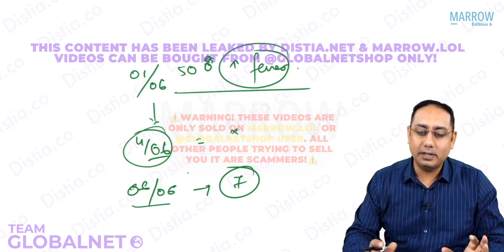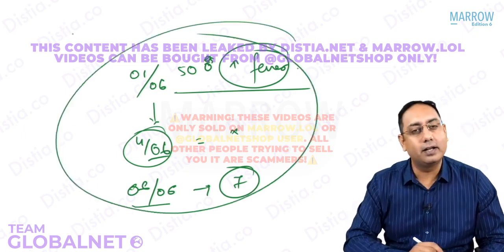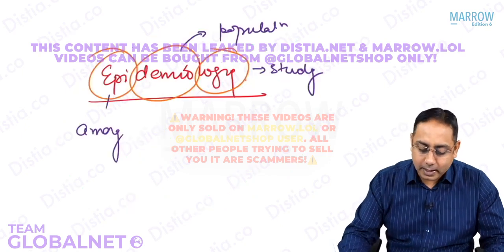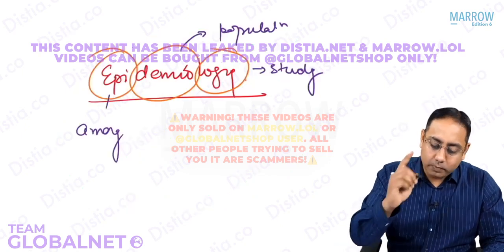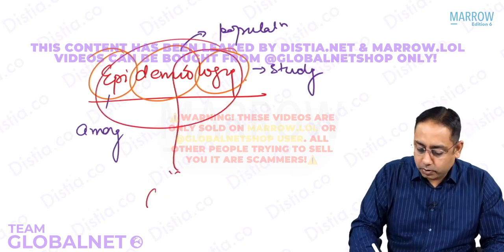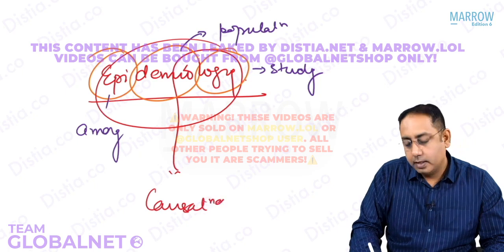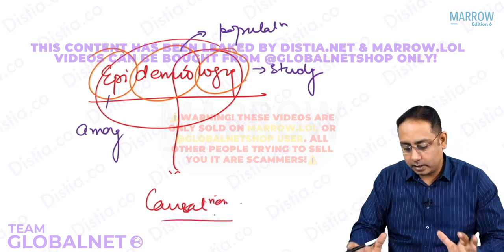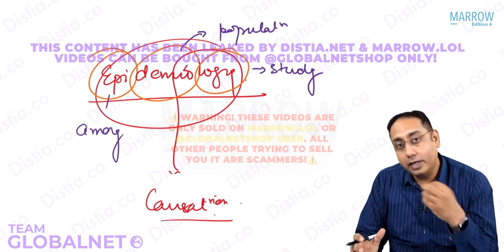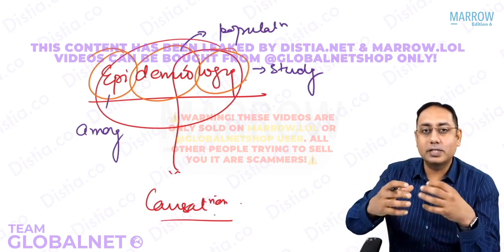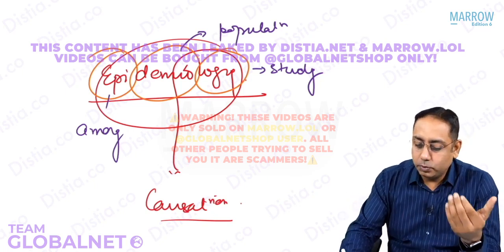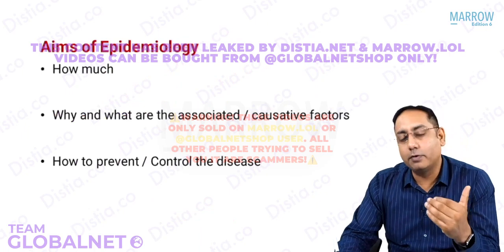I want you to appreciate that you cannot treat a disease until and unless you know what is causing the disease. And the science which tells you, in one word, if you ask me what is epidemiology, the science which tells you causation. The science which tells you causation, that what is going to cause a disease, is what is epidemiology. And to find the causation, you have to do a study among the population, within the population. That's what is the use of epidemiology, and that's what is the aim of epidemiology.